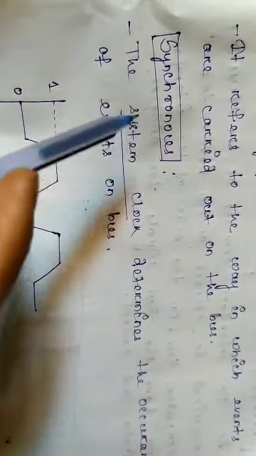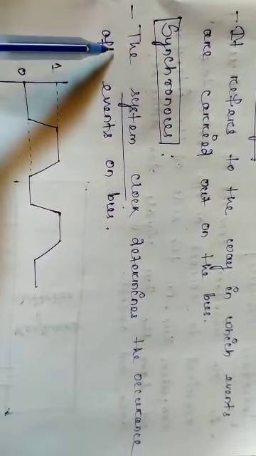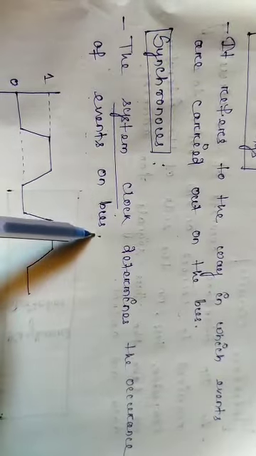Every event has to cooperate or cope up with the system clock, and according to the system clock it will access the bus. That means the system clock determines the occurrence of events on the bus.